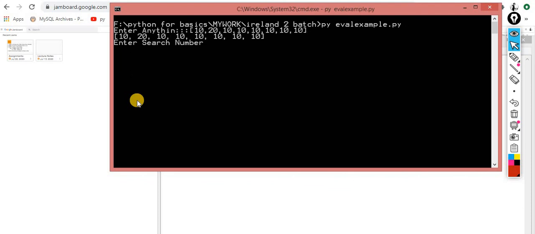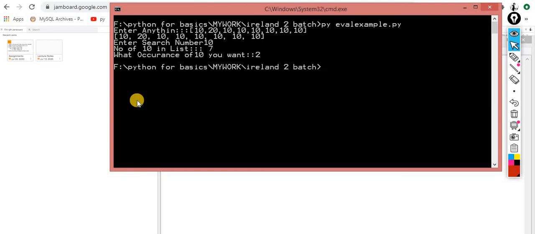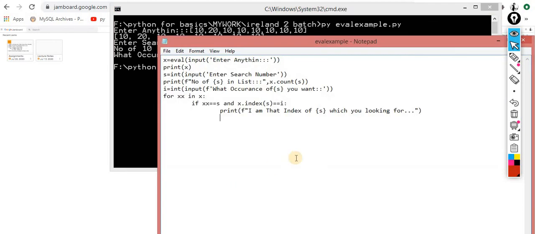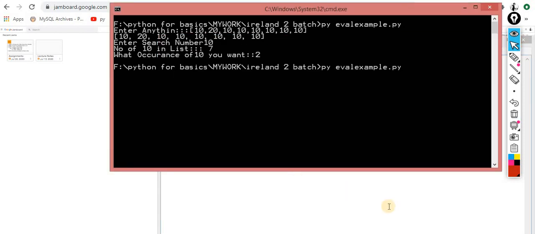Enter anything. So this one, enter the search number, that 10. The number of 10 in the list is, what occurrence of 10 do you want? I want the occurrence of 10 is 2. So here, what occurrence of 10 you want, it should work. I input what you want. So here I enter 2. So here the index of searching item 10. So it should work. Let me try one more time.